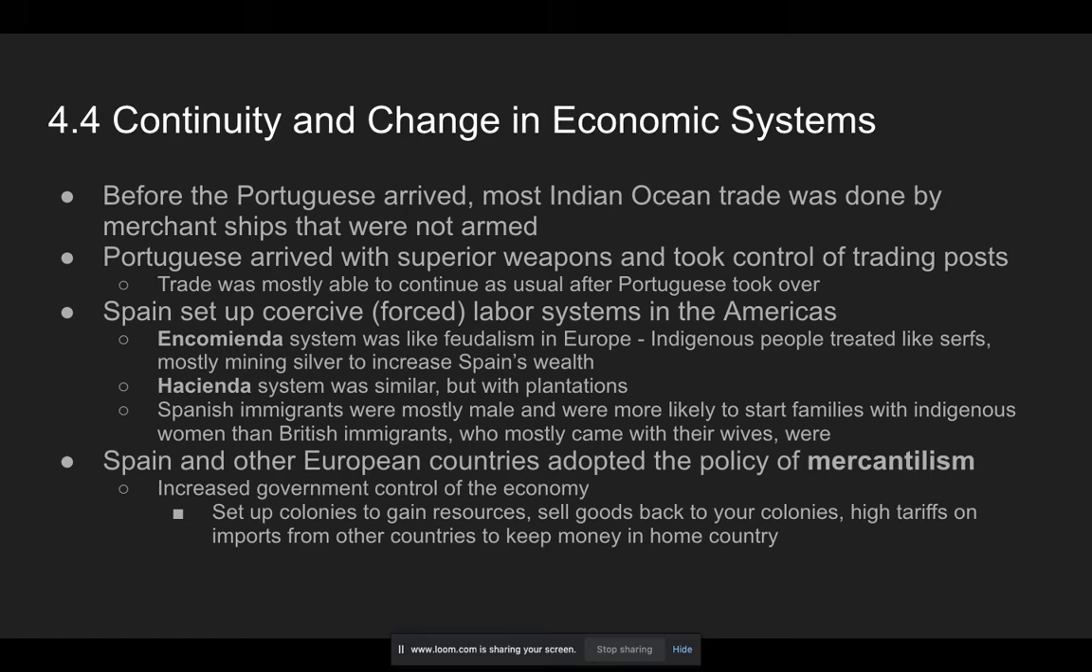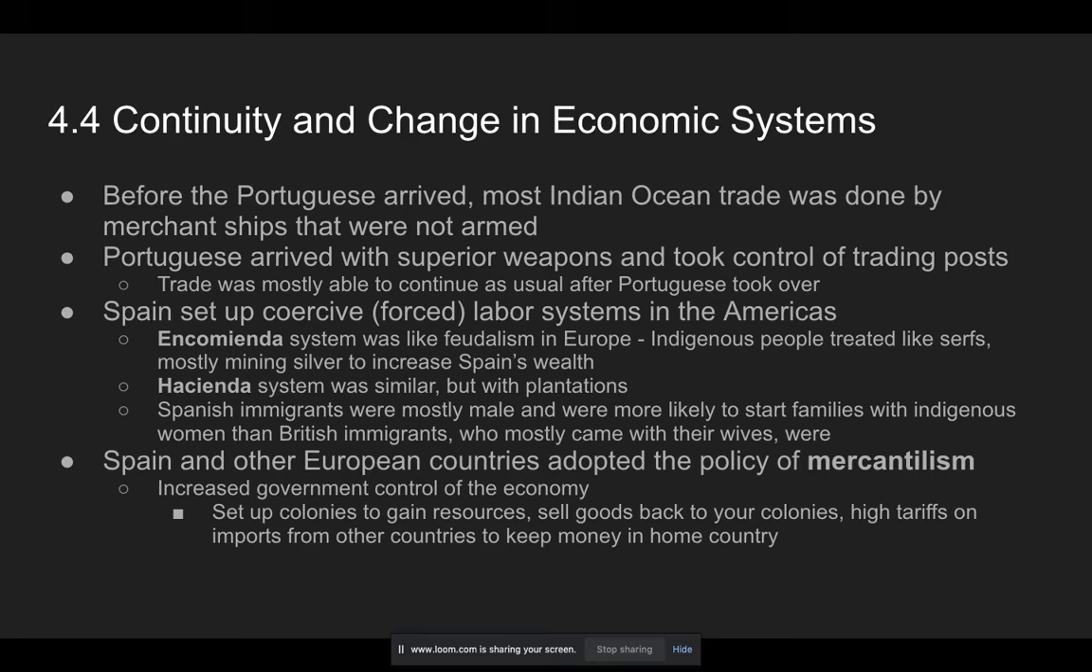And so they're making money by extracting resources from the colonies, and they're also making money by selling things back to the colonies. Then they make rules saying, look, you colonies can't trade with anybody else. You can only trade with us. And so they set up these high tariffs, these high taxes on imports from other countries, to keep money in their home country. So they might say, we don't want you buying any fancy dresses from France. If you do, you've got to pay a crazy tariff. You should buy our British cloth, and that's going to keep money in Britain.